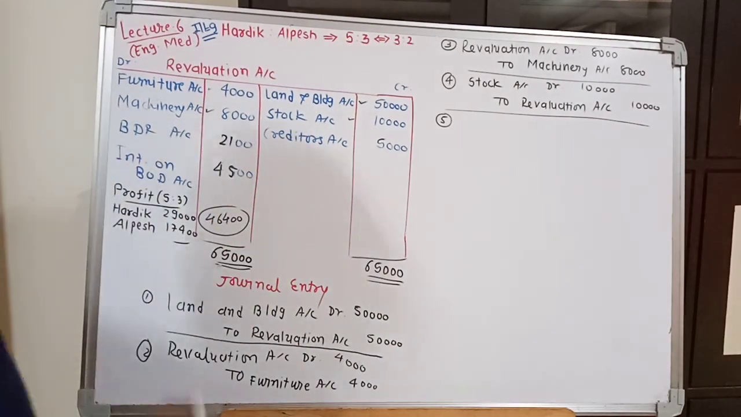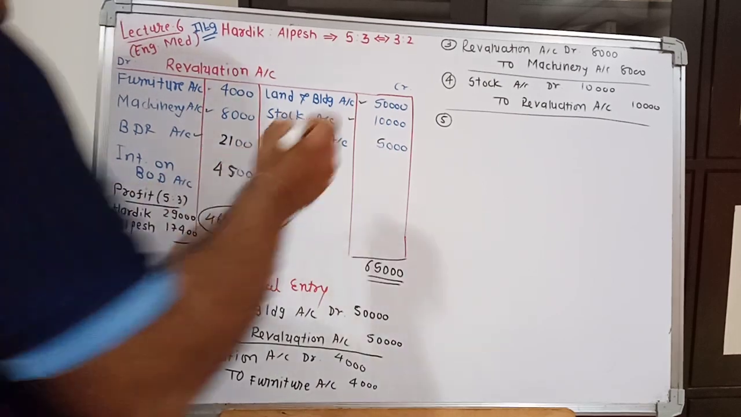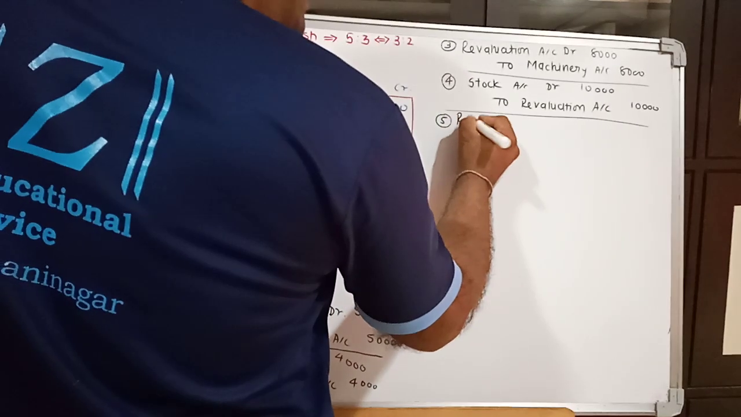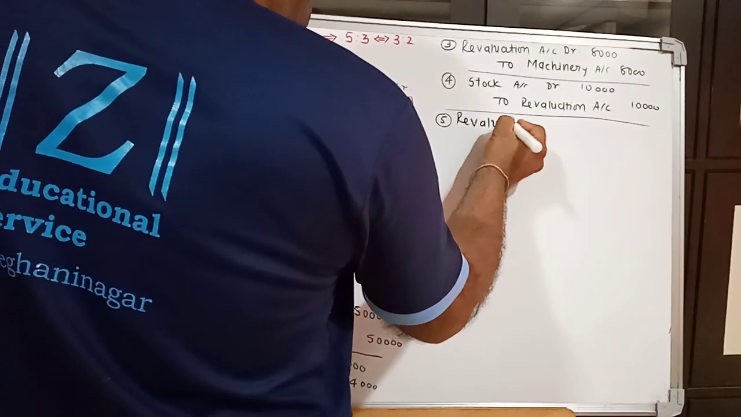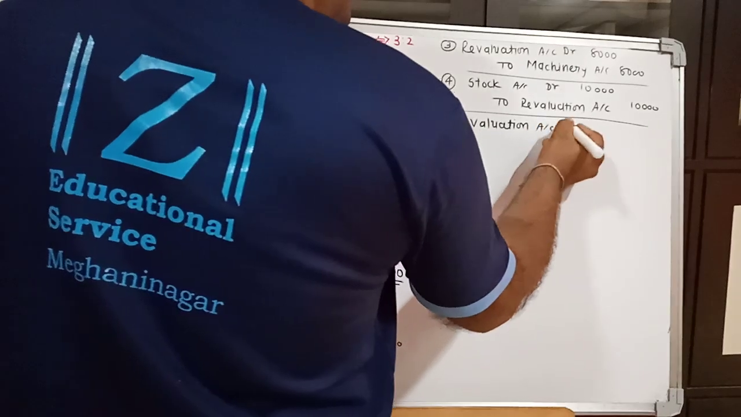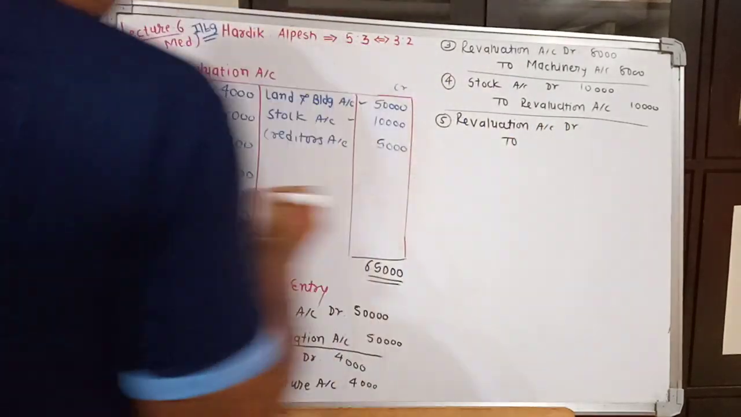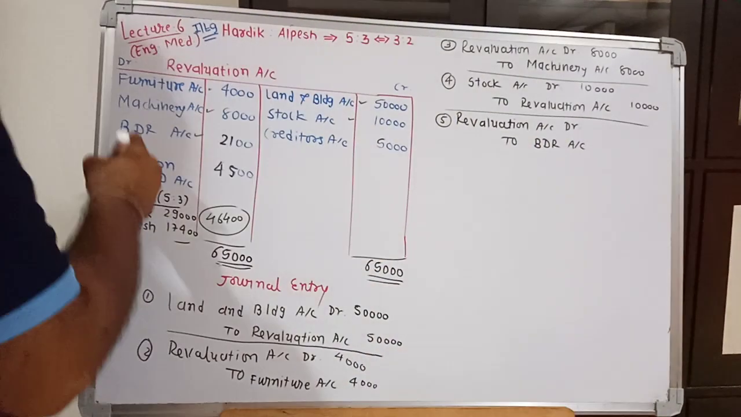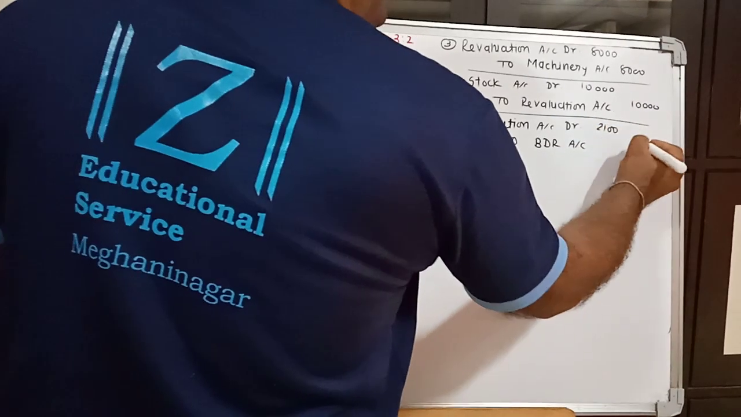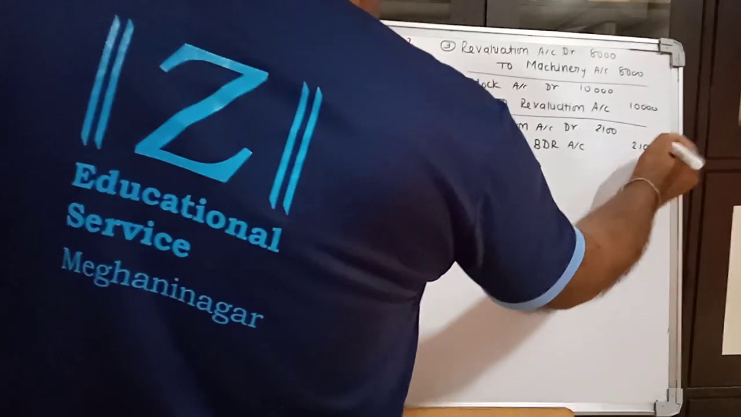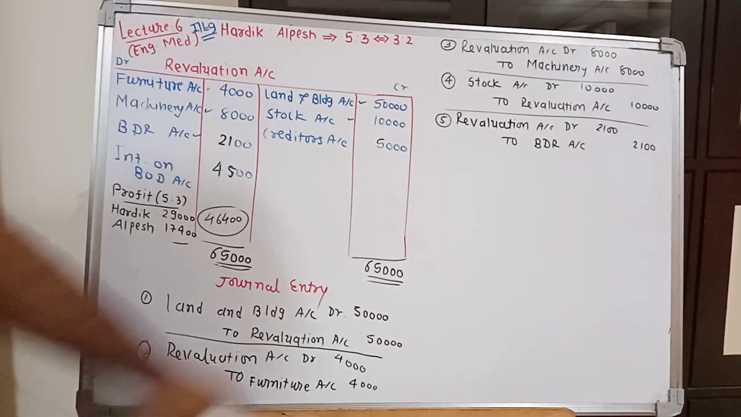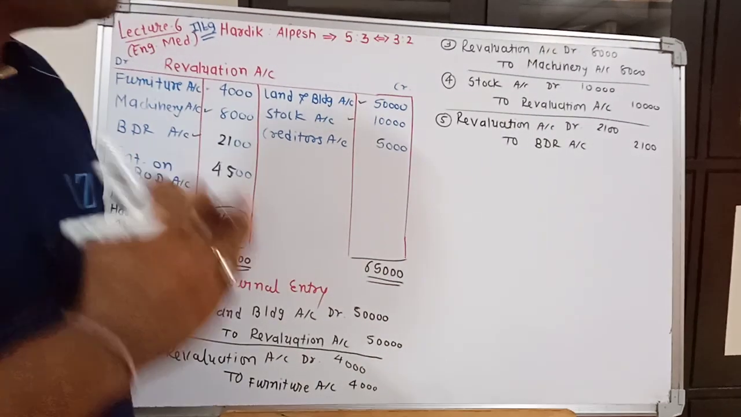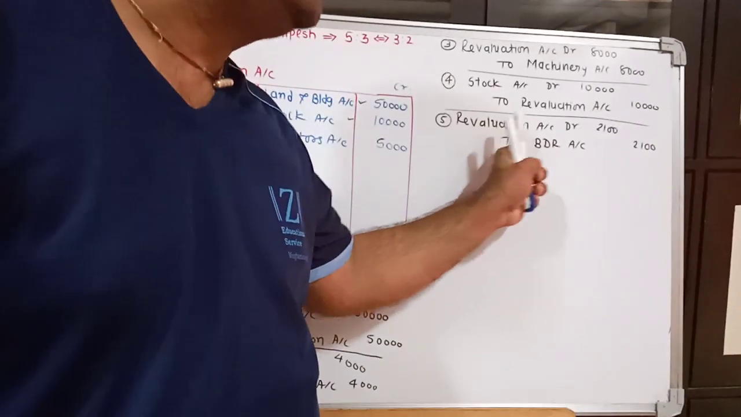Next point was regarding BDR. And BDR is recorded on debit side of revaluation account. So revaluation account debit to BDR account credit, rupees 2100. Being the BDR is provided. इसकी नरेशन क्या होगी फ्रेंड्स? Being the BDR is provided.